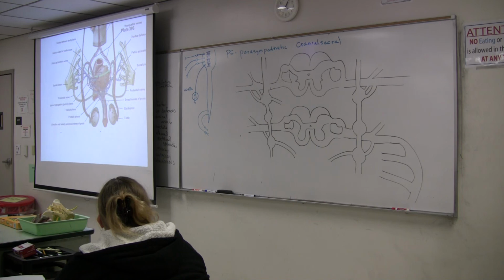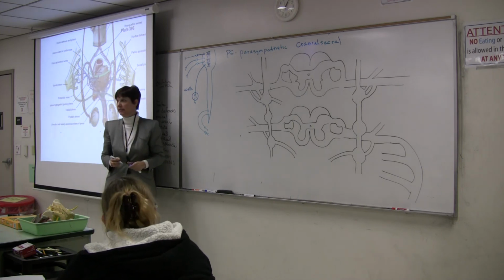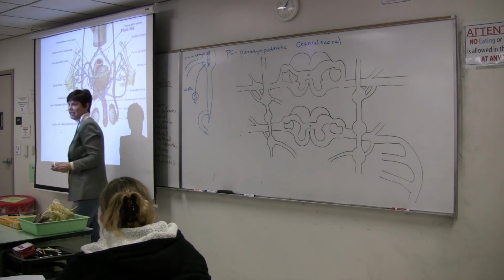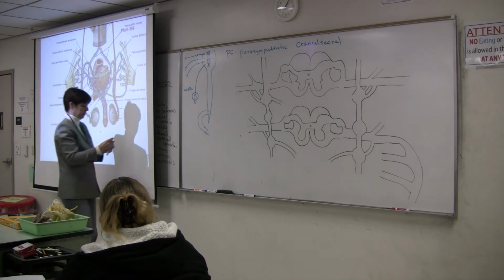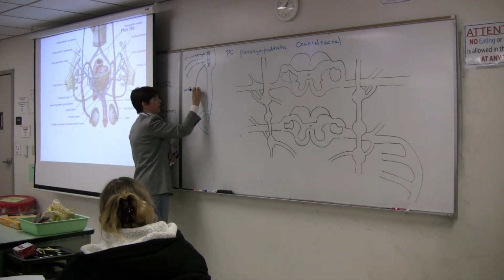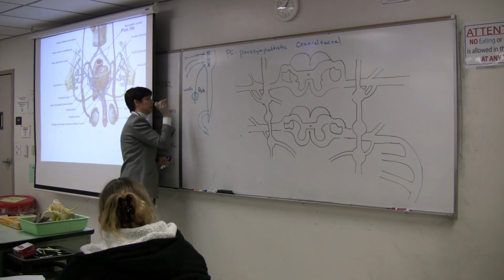Okay, what's the neurotransmitter released by the preganglionic neurons? Anybody know? It's the same as the neurotransmitter released by the sympathetic. Acetylcholine. Okay. So we have acetylcholine as our neurotransmitter.